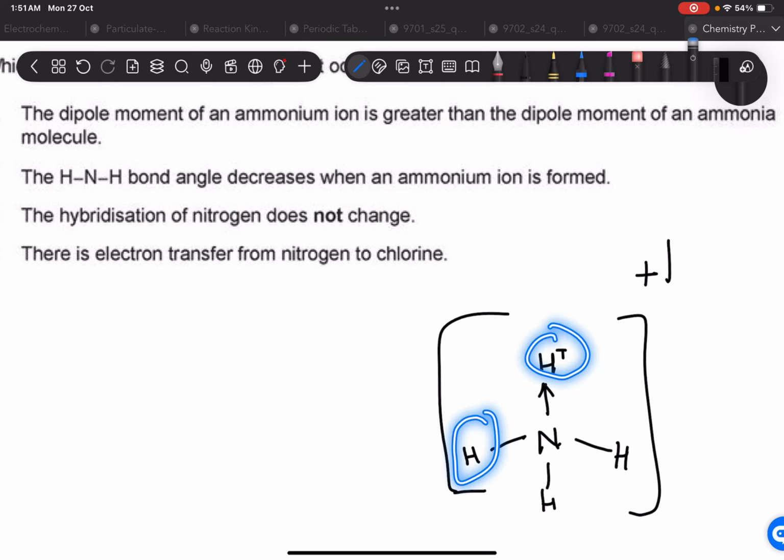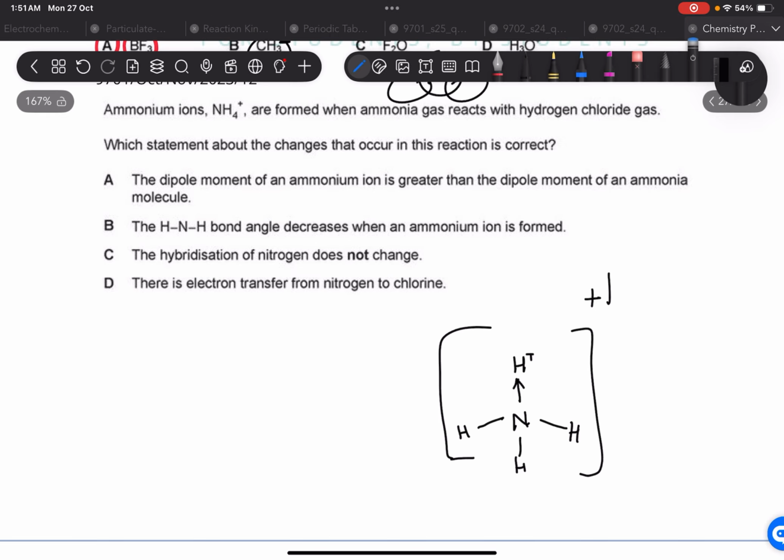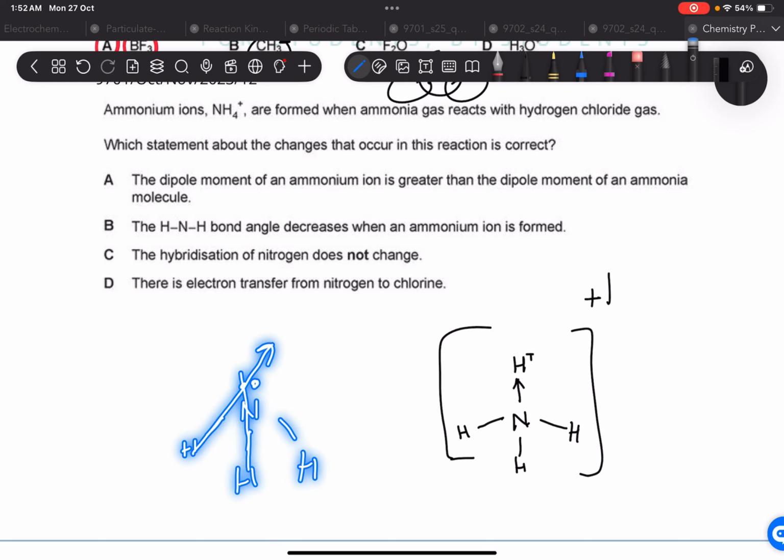Ligands are these attached atoms. Symmetrical molecule, dipoles cancel out. So ammonium ion has a lesser dipole. Ammonia is going to have a lot of dipole because in ammonia, this is N, this is H, H, and H. There's this lone pair, and the dipoles are like this towards nitrogen and they don't cancel out.